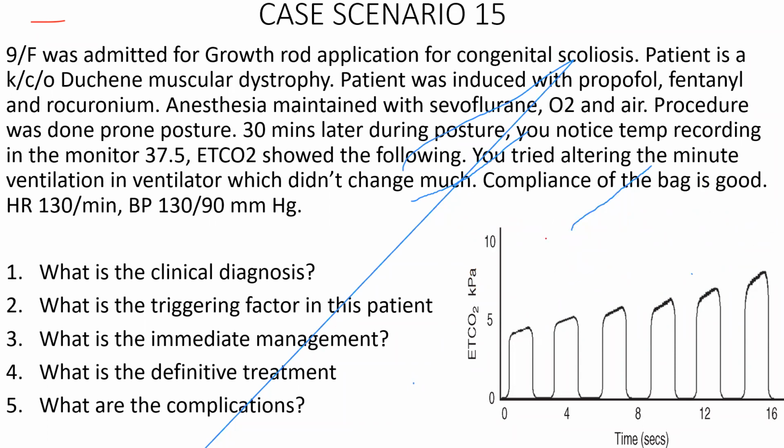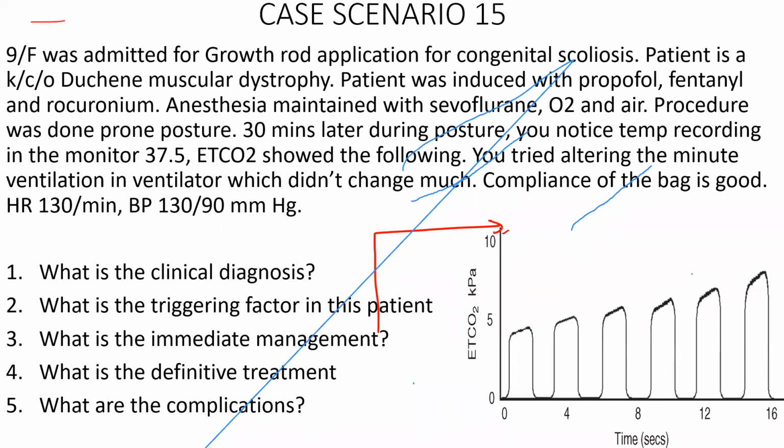And what is the triggering factor in this patient? DMD, sir. Duchenne muscular dystrophy. Sevoflurane, okay? Sevoflurane is a triggering factor. DMD is one of the risk factors. Sevoflurane is going to be the triggering factor, right? Good. What is the immediate management?